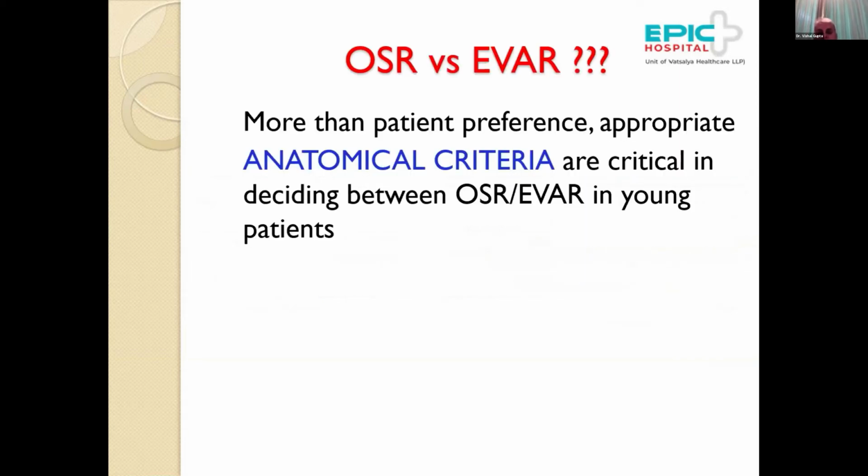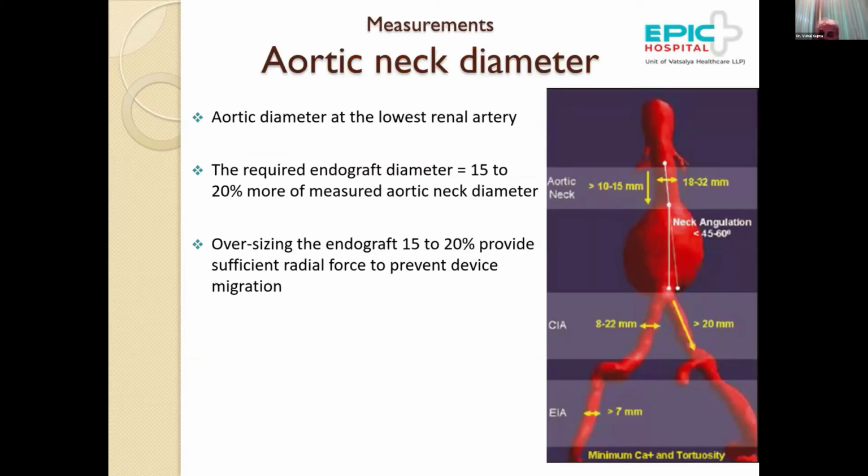So I think more than patient preference, appropriate anatomical criteria are critical in deciding whether the patient needs to be subjected to an open surgical repair or an endovascular repair in young patients, right? As Anoop has already mentioned, these are very important criteria, like the aortic neck diameter, which has to be approximately 18 to 30 millimeter. And this is required because most of the times when we put an endovascular stent, you oversize it by 15 to 20% so that it gives sufficient radial force to prevent device migration.